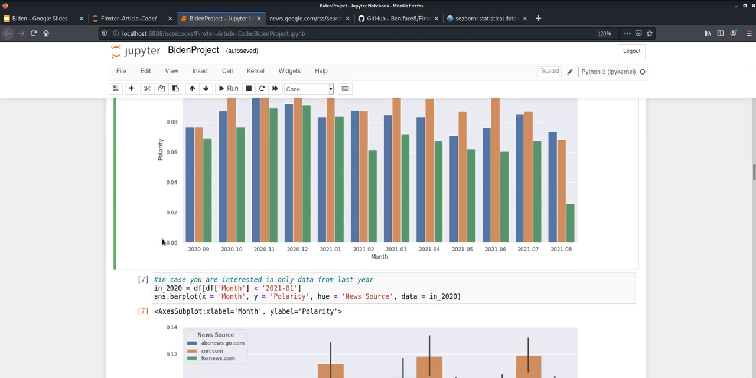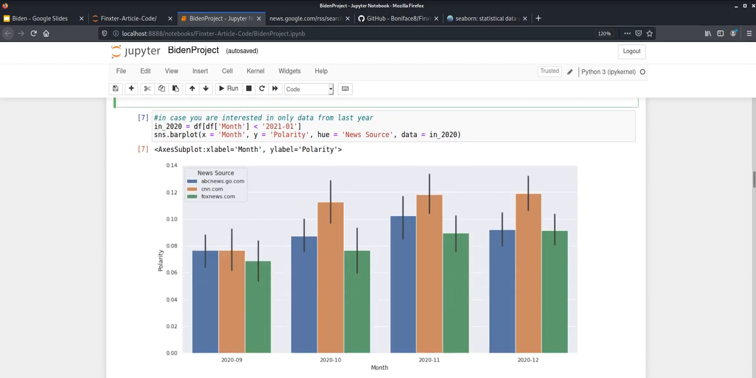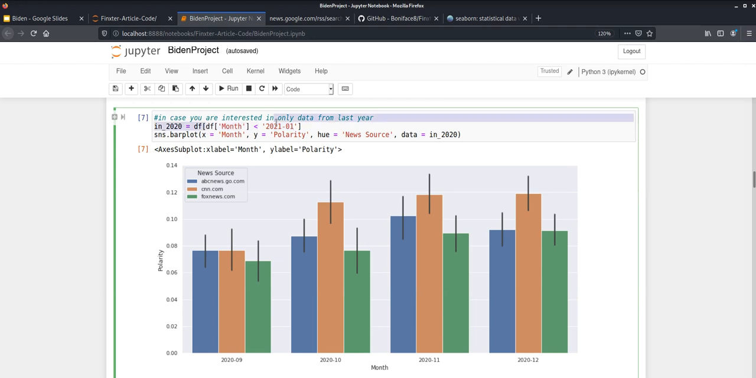If you're interested in looking at data from last year as well, what we can do is set a new data frame to the subset of data that includes the months less than January of 2021. So you simply type in df, take the month column, and get everything that's less than January of last year. Set this into a new data frame. In this case, I called it in 2020.